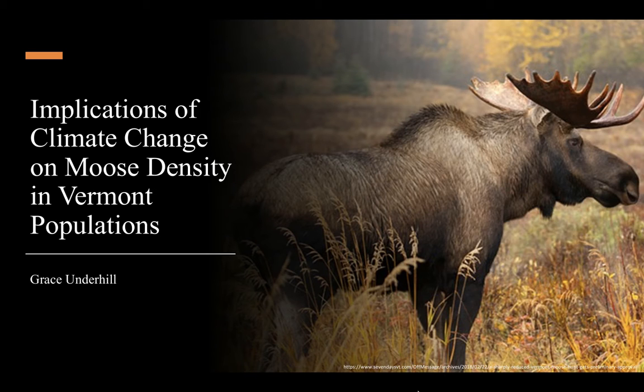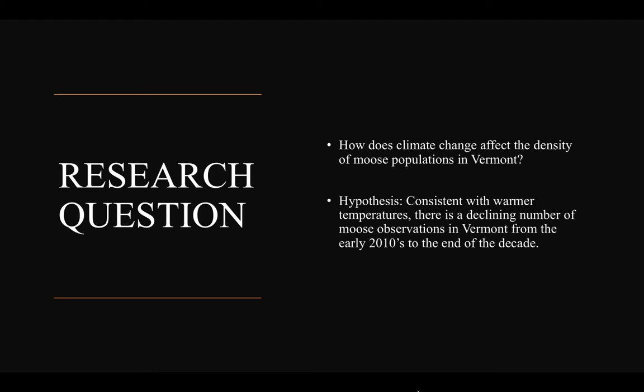We really want to conserve moose species because they bring in a lot of important revenue to the state. They generate a lot of money from people putting entries into the moose permit lottery, as well as gear sales related to moose hunting. And we can use that money from the state to go towards conserving these animals. We also care about conserving them because they're just a large, charismatic species that we would like to see stick around for future generations. So this brings us to our main research question, which is how does climate change affect the density of moose populations in Vermont?